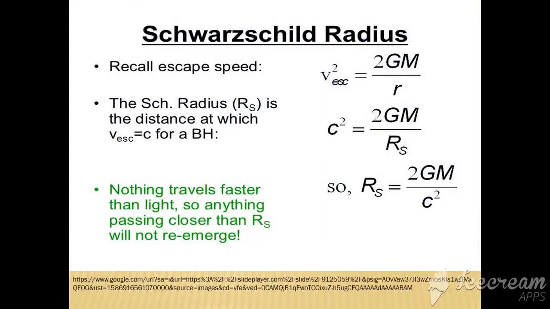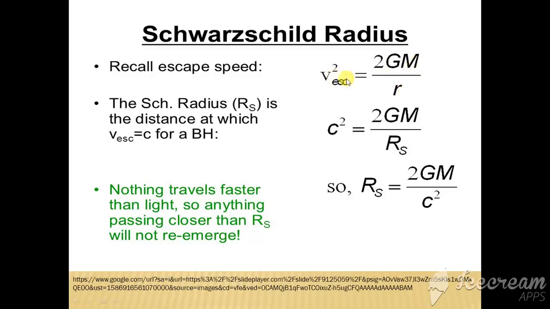Then there is a very important parameter related with the black hole, known as the Schwarzschild radius. To understand the Schwarzschild radius, let us recap the escape velocity formula. Escape velocity squared is equal to twice GM upon r, where M is the mass of that celestial object and r is the radius of that celestial object.